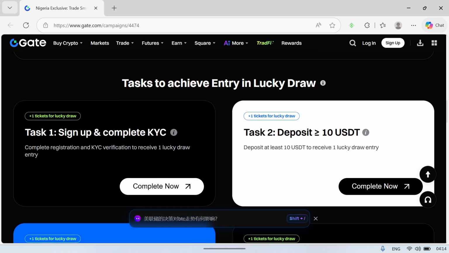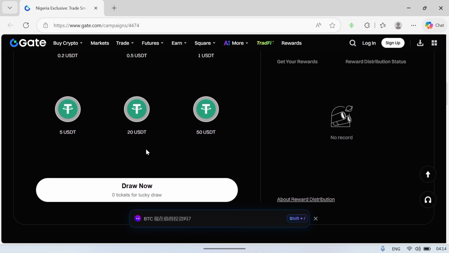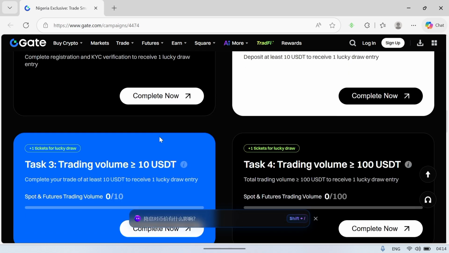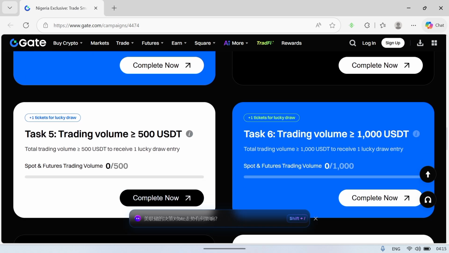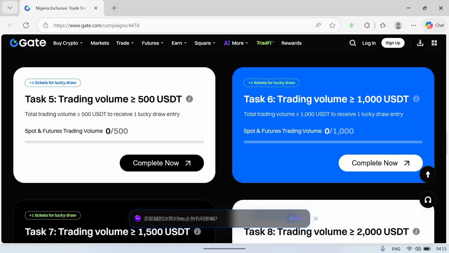Once you get another ticket, you as well come up here and spin this wheel and win some more USDT. Once you're done accumulating a trading volume greater than 10, if you want to go for more, you could accumulate trading volume greater than 100 USDT, and you get another lucky draw. If you scroll down a bit, you discover that accumulating trading volume greater than 500 USDT will fetch you extra tickets to spin the wheel. Accumulating 1000 USDT trading volume will fetch you 1 extra ticket. You can see this right here.